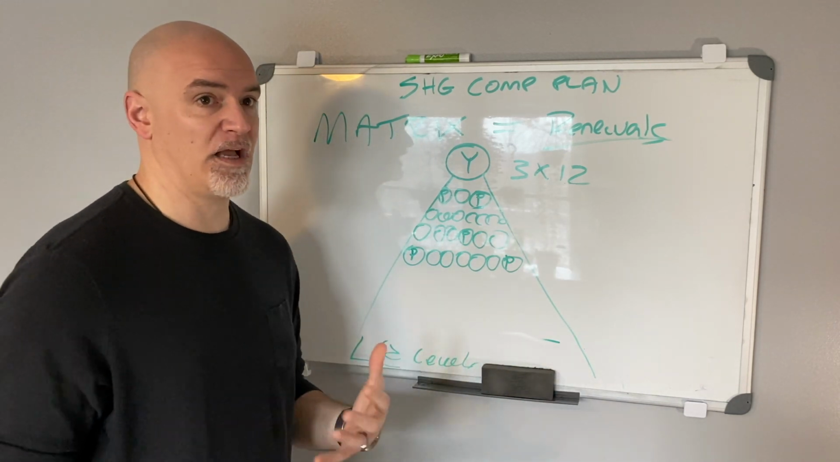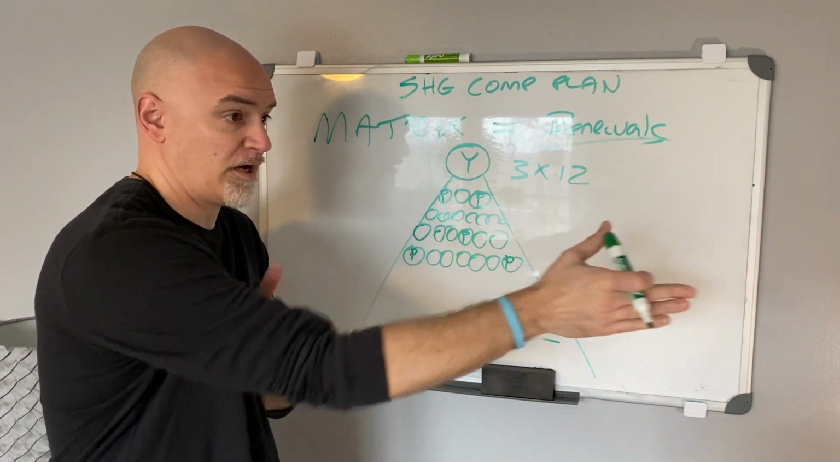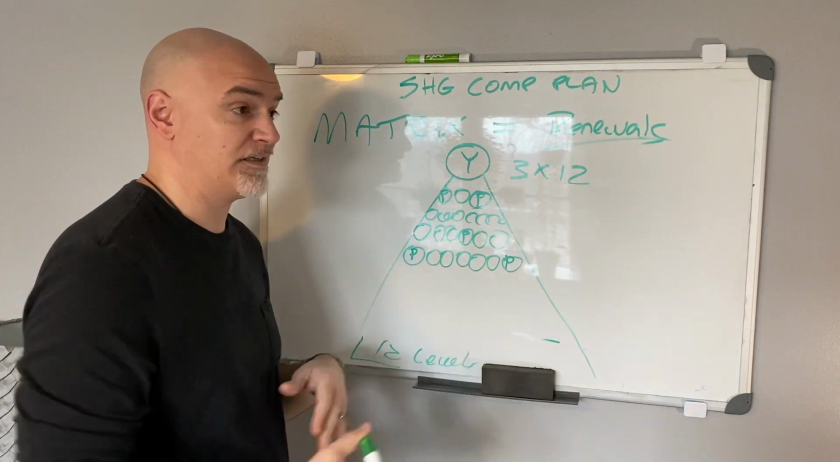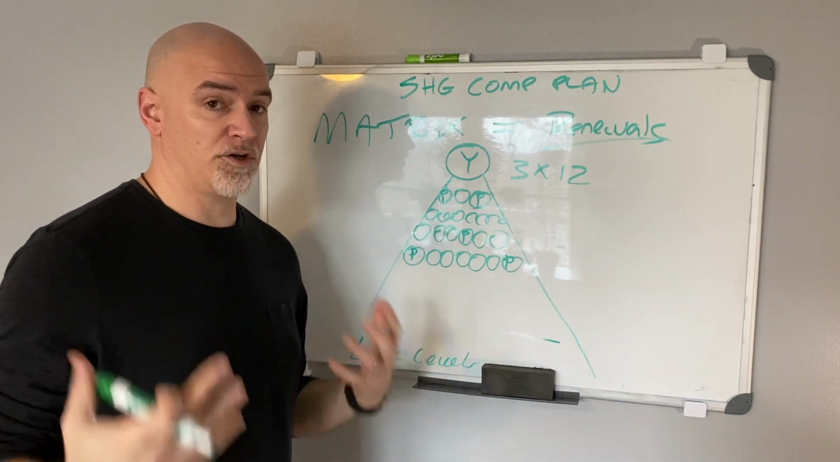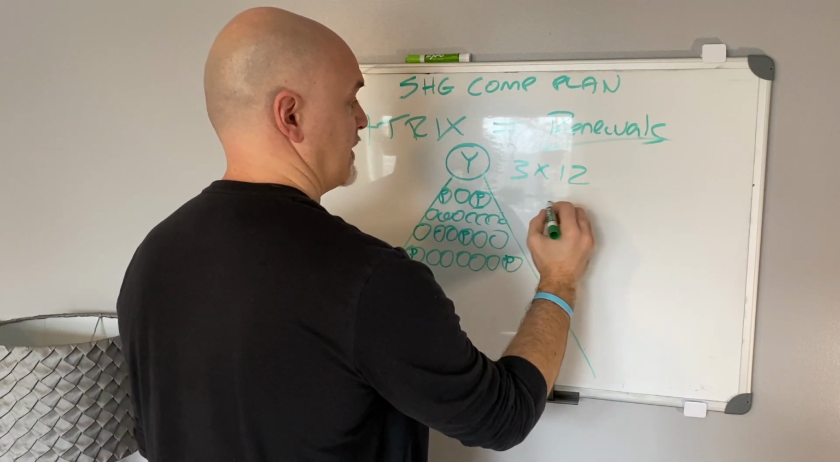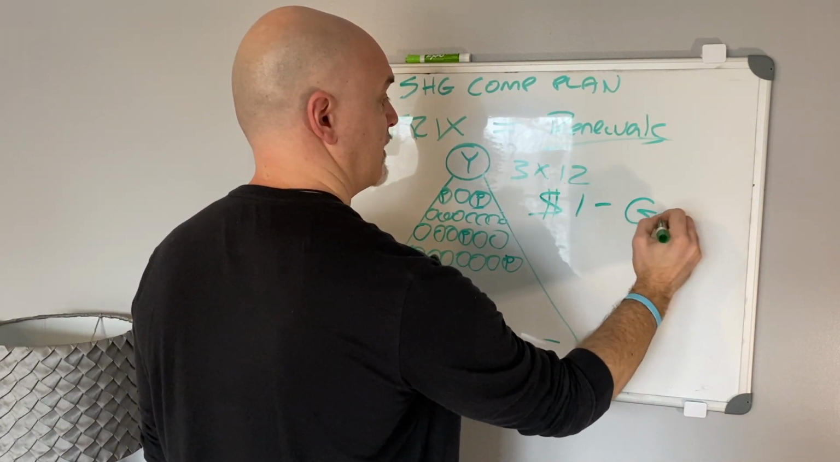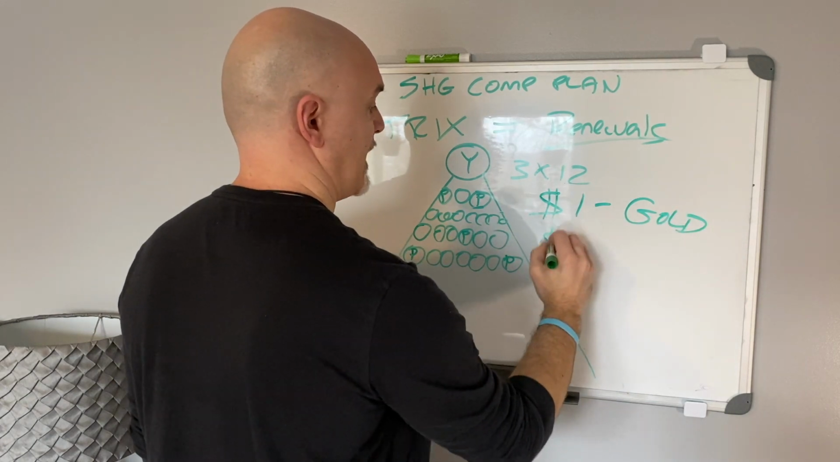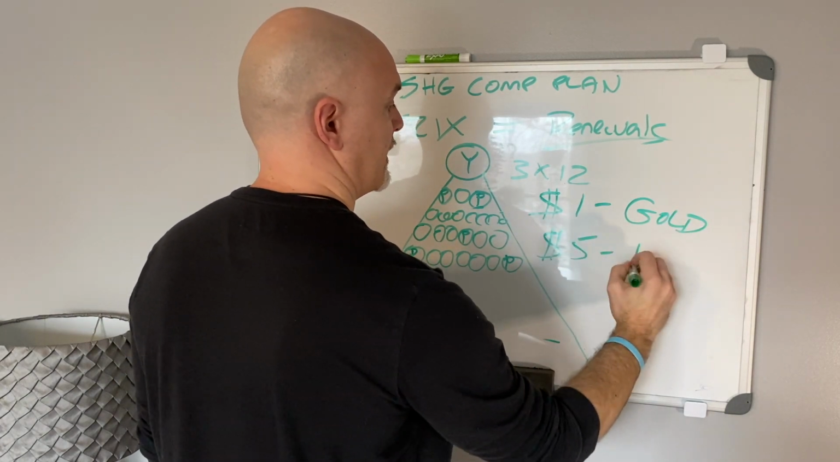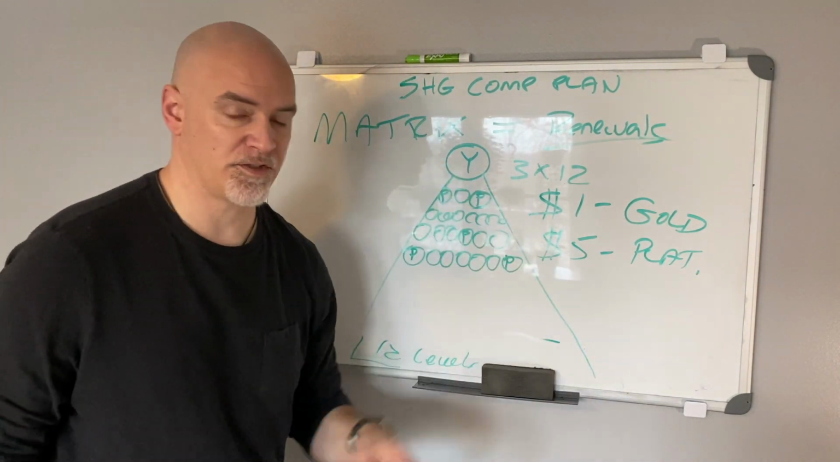This is as simple as it is. If they're not in your line of descent, they're not personally sponsored by you or in your Unilevel, meaning someone above you on your team placed someone down underneath you, this is as simple as it is. For a gold, you're going to get $1, and for platinum, you're going to get $5 every single month if they renew, whether you sponsored them or not.